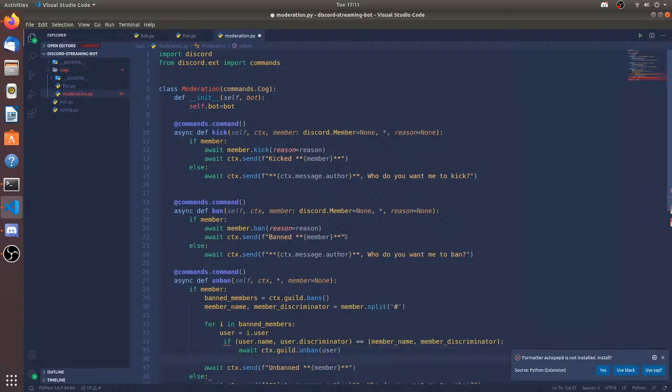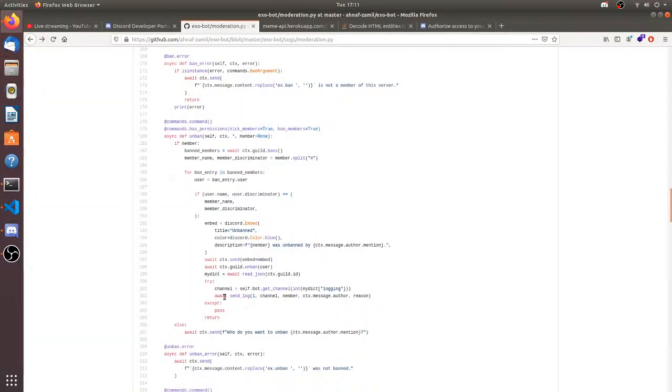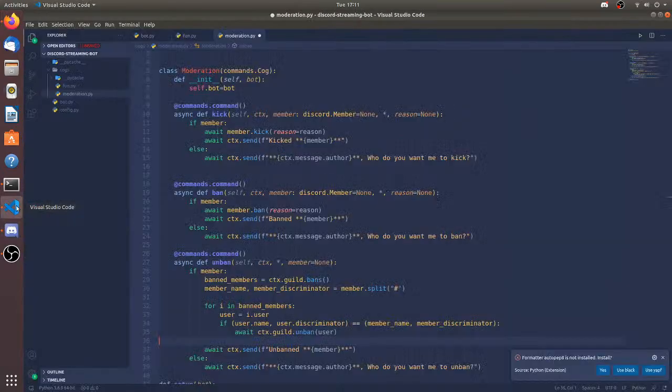So if, wasn't an if, oh, indentation problem. Okay, so then await ctx.send. Did I do this even? Unban. Yeah, just send that. Okay, that's basically easy.